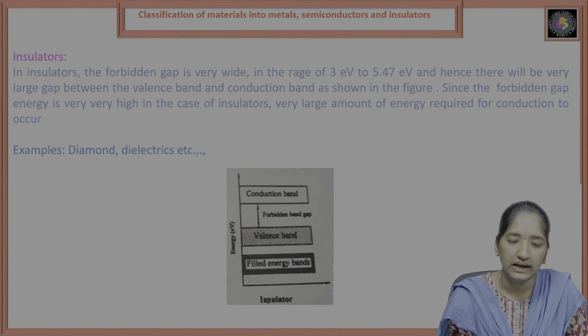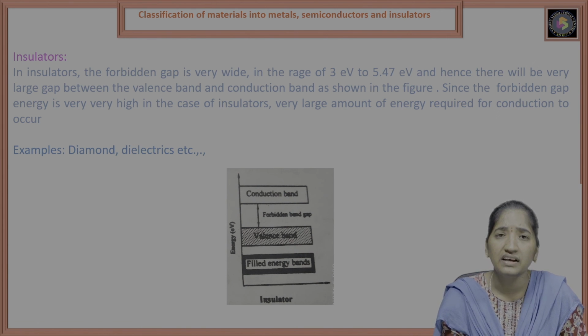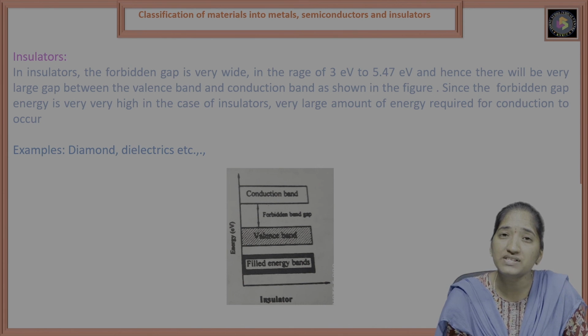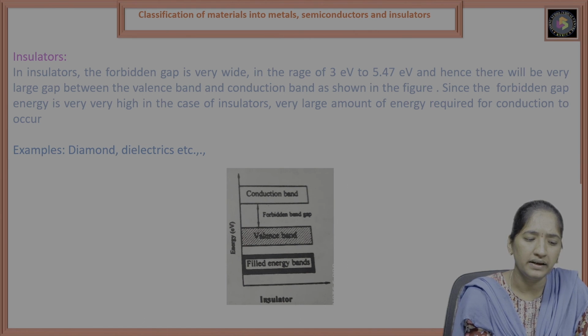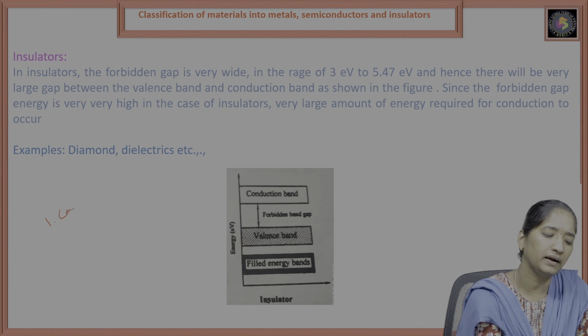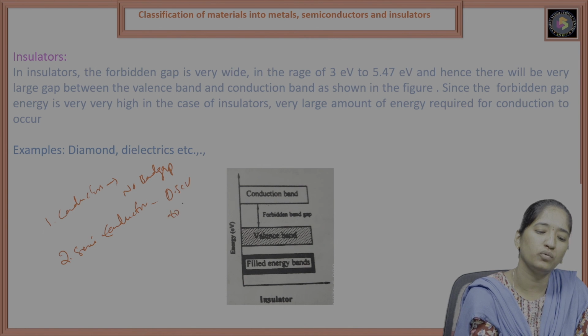So the classification of materials into metals, semiconductors and insulators is based on the forbidden band energy gap. In conductors, there is no band gap. In semiconductors, it is 0.5 electron volts to 1.5 electron volts.